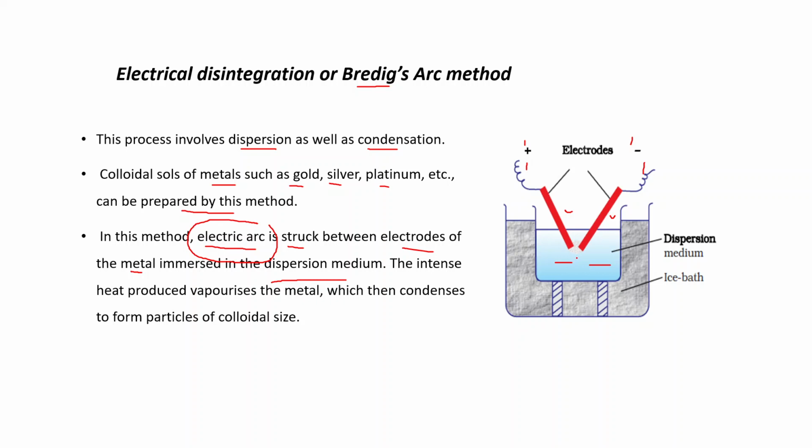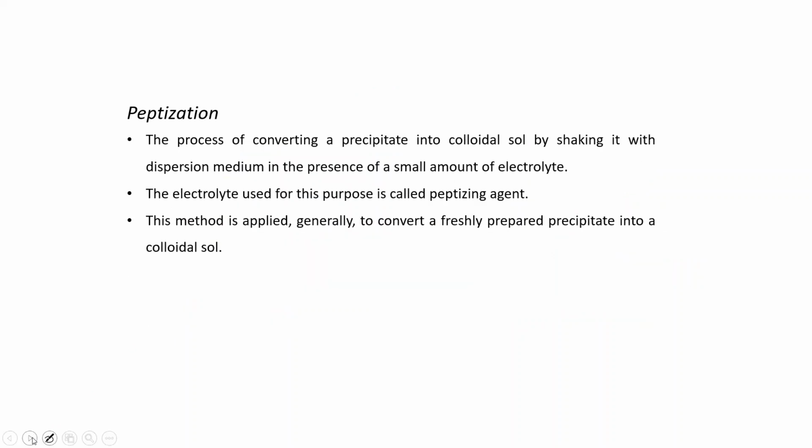This electrical arc develops intense heat which vaporizes the metal and which then condenses to form particles of colloidal size. That is, first of all, due to this electric arc, vaporization of metal takes place and these vapors will condense.